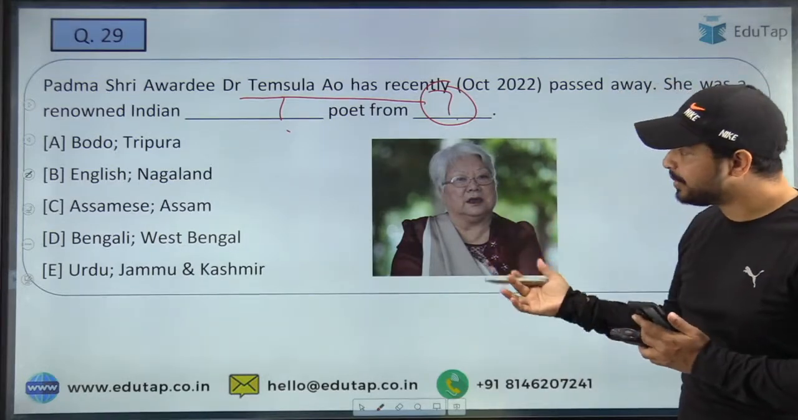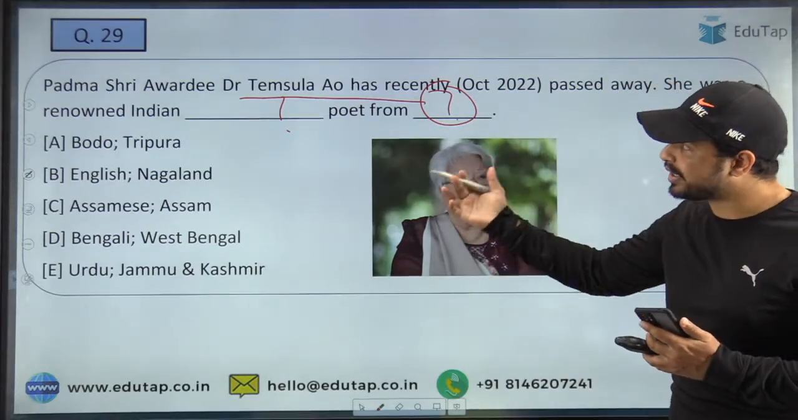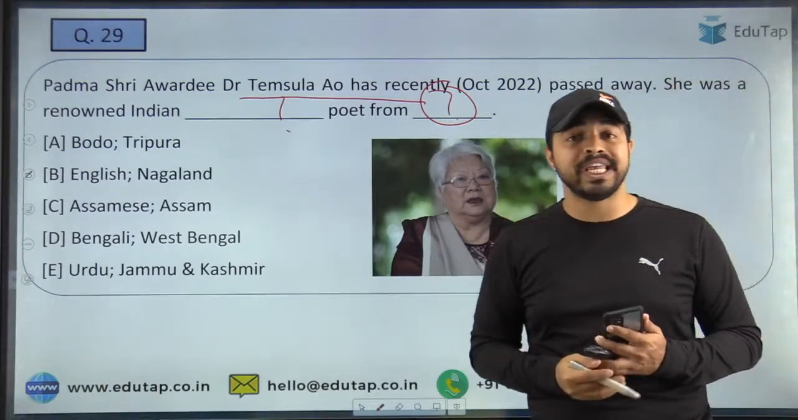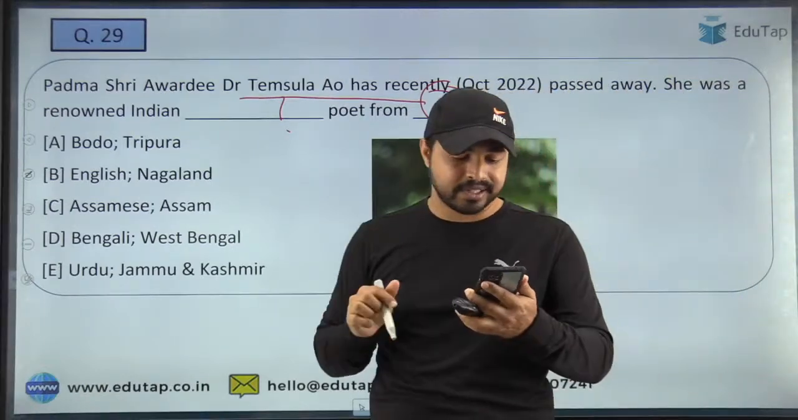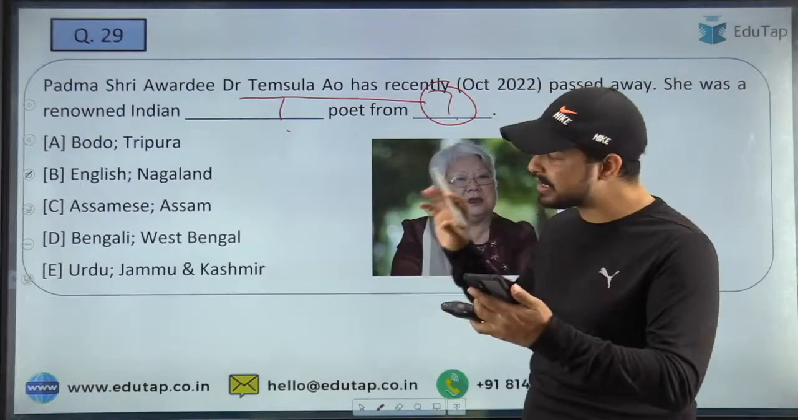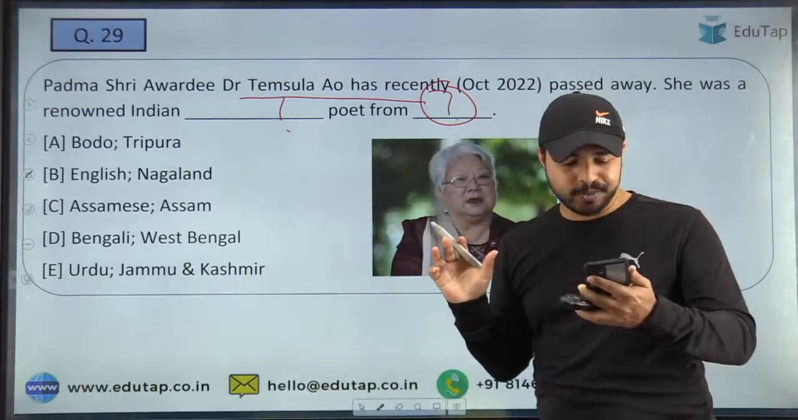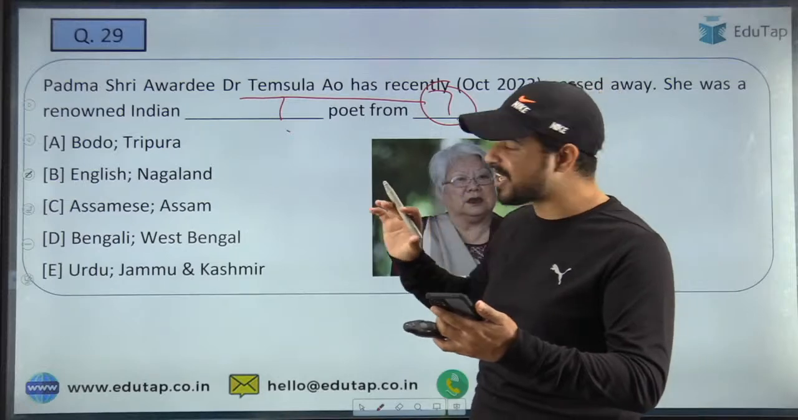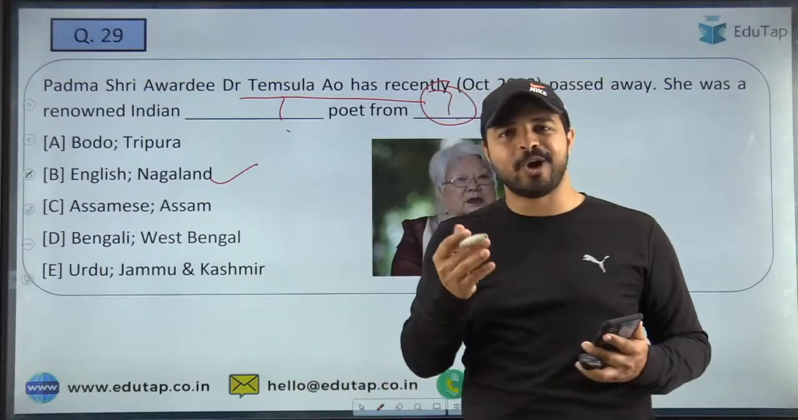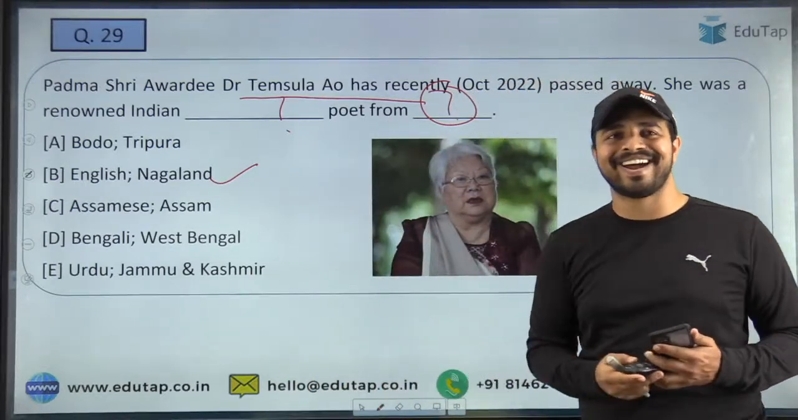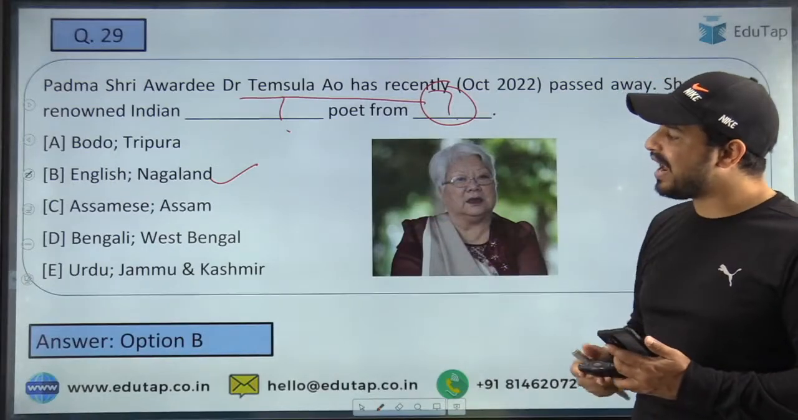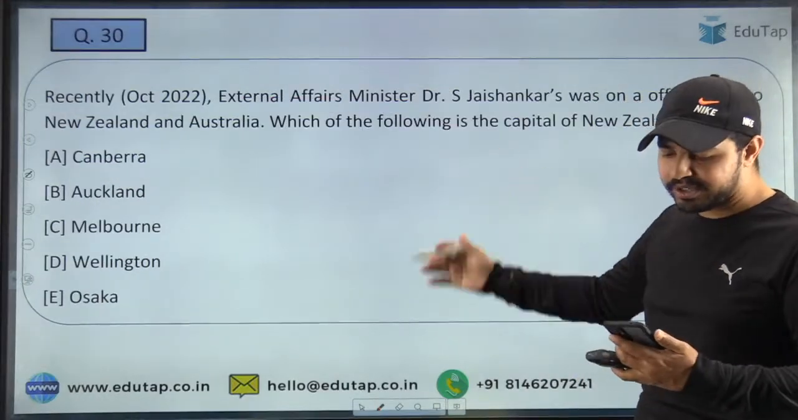Here is a lady, the name of the lady is Dr. Temsula Ao. She is a Padma Shri awardee, and here guys, now quickly tell me the right answer. And here Suhas is saying that it is English and Nagaland, that is option B. Benisha, Monica, Parvez, everybody is opting option number B. So let's lock this answer, and guys, this is absolutely right. That is English and Nagaland. Absolutely right. So let's move on to the next question.